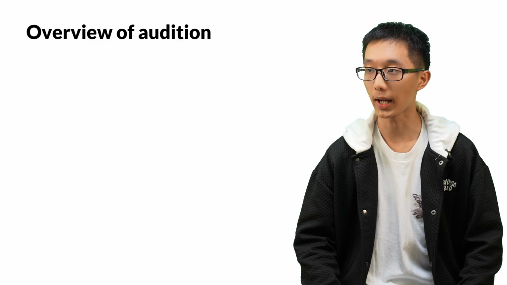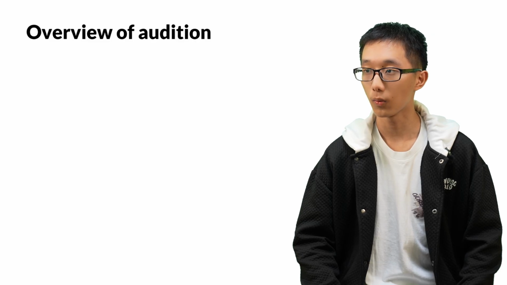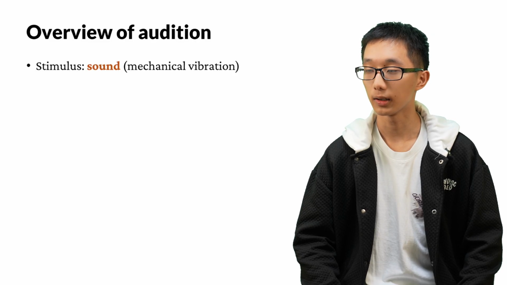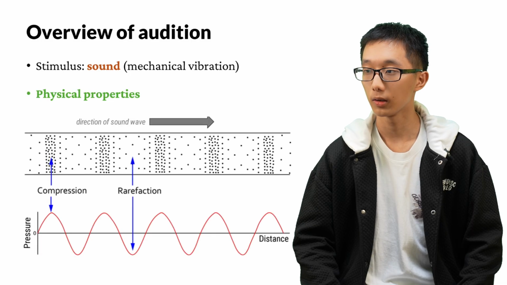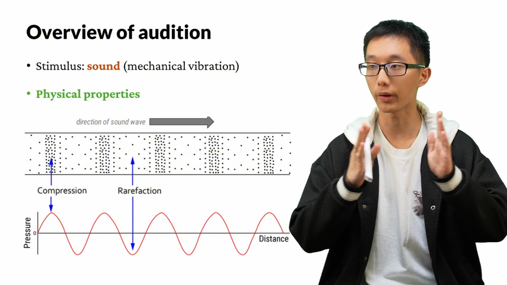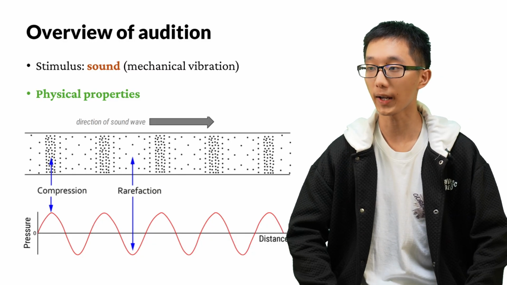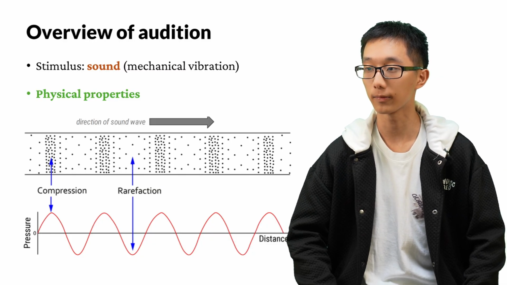Audition is our fancy way of saying hearing. What we're hearing is sound. Sound is the stimulus, and it is in fact a type of mechanical vibration. To put it even more specifically, this kind of vibration is a kind of longitudinal wave. It is a wave that goes back and forth with compressions and rarefactions, as shown in this figure.